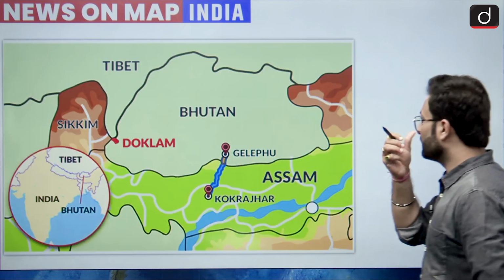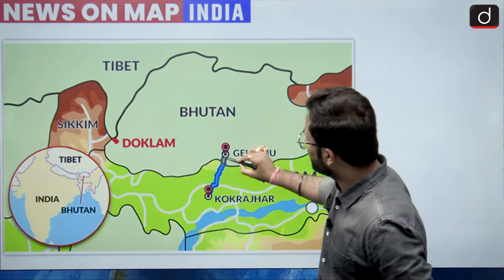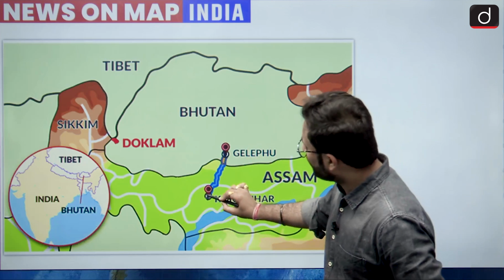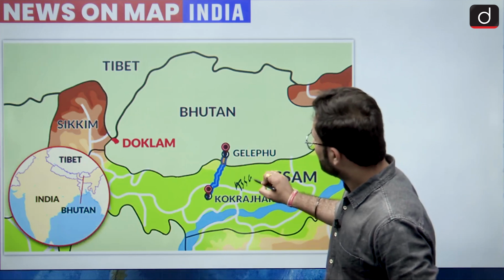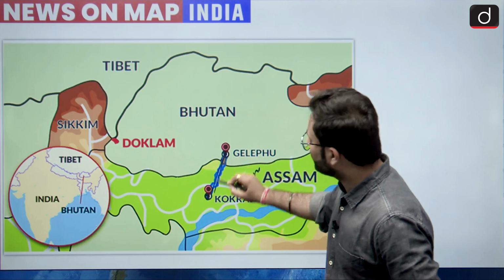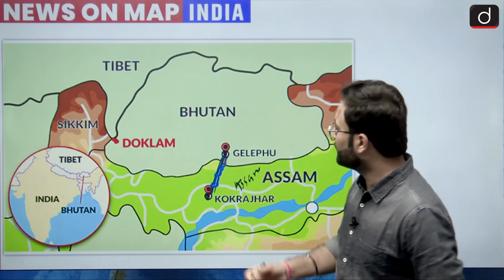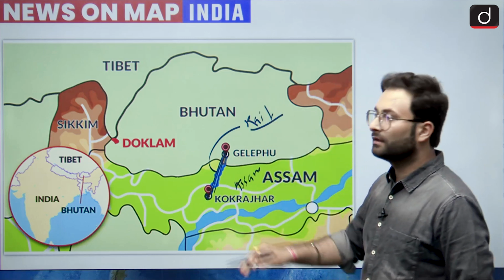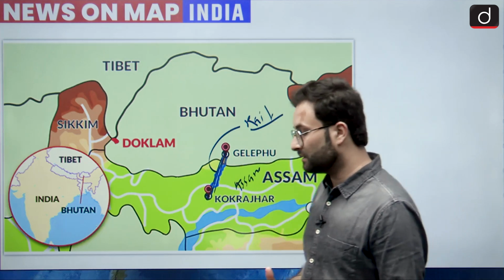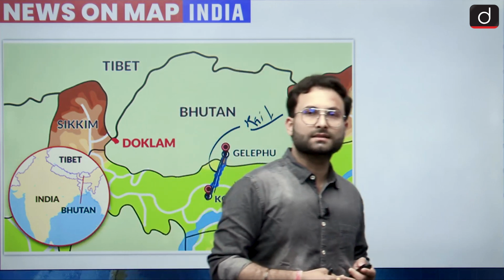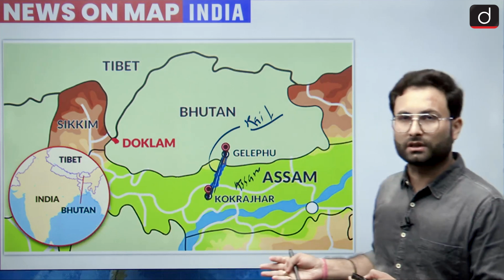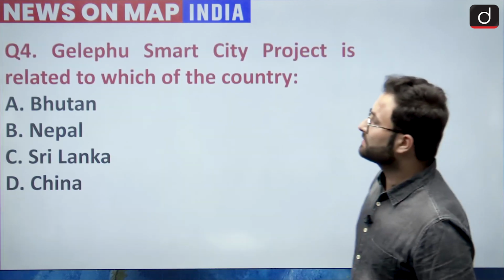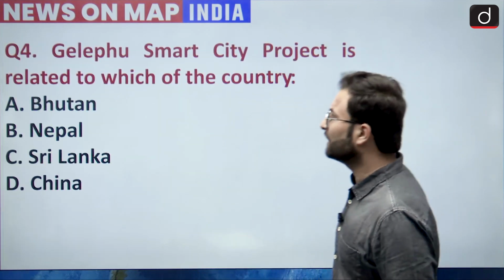Now let's see this particular rail link over here. So this is Gelephu over here. Now we have this Kokrajhar, which is in Assam. They have signed an agreement regarding this particular rail link, that is Gelephu-Kokrajhar rail link. So this rail link is significant for us because this will boost the trade, this will boost the tourism sector, etc. So that is why it is important for us. Now, as I told you, the answer is Bhutan, A.